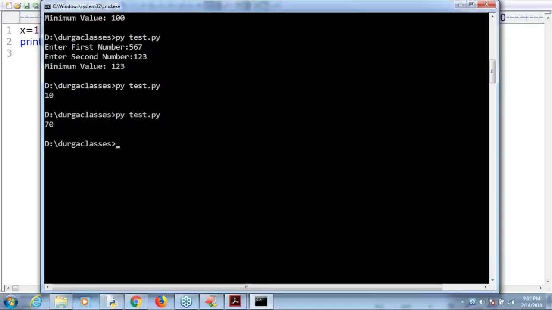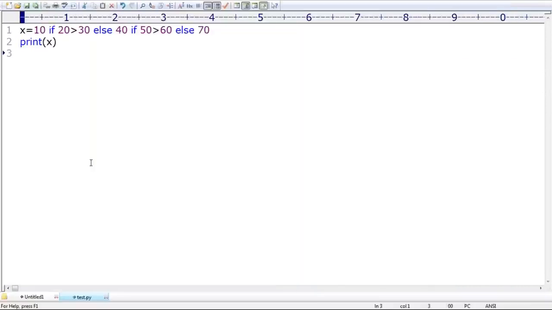So nesting of conditional operator, is it possible or not possible? Perfectly, it is possible. Okay. Now based on this, in the last I covered a small example. Read two numbers and print the minimum value. That was our requirement, right?